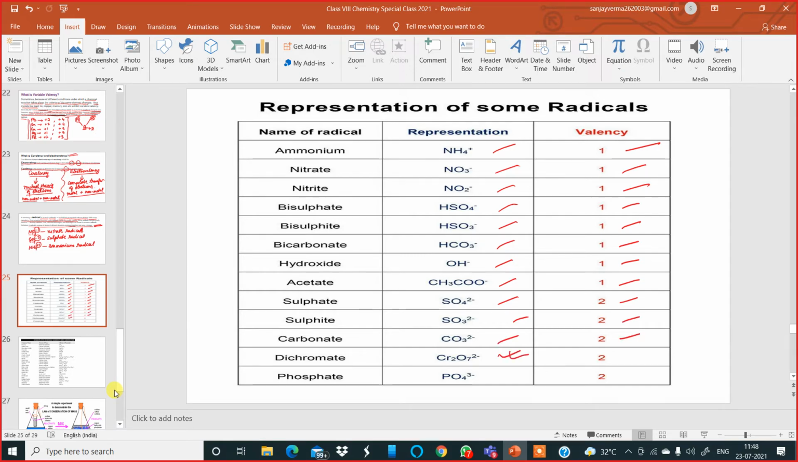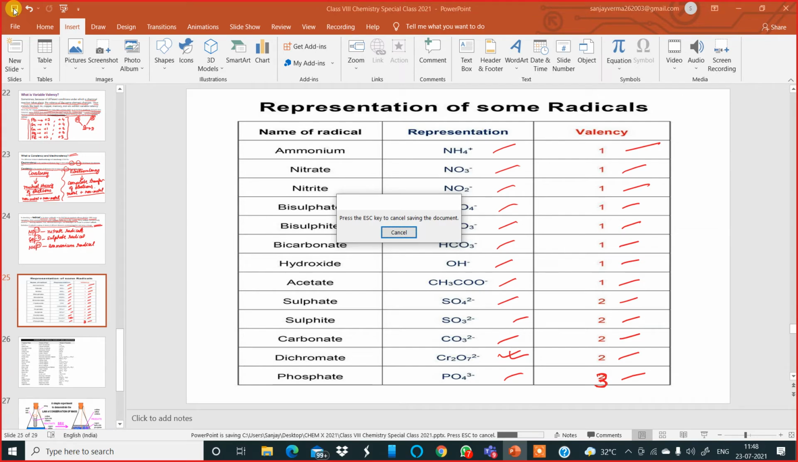Dichromate, please learn this properly: Cr2O7 minus 2, valency minus 2. And phosphate PO4 minus 3 valency. Over here, correction, it is 3. Okay, corrected. These are examples or representation of some radicals which you are going to learn. I want all of you to please remember and memorize this chart.